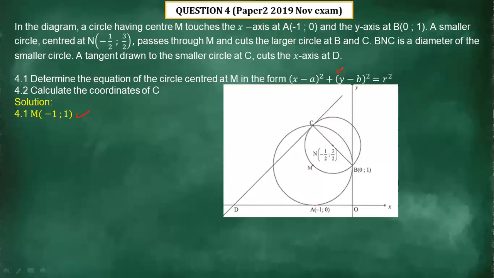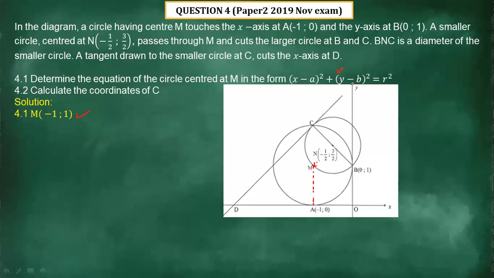Since this is a tangent, if we draw a line from the center to the tangent, it's going to be perpendicular there, and we are given the coordinates of A, and the value of x there is -1. Therefore here it's also going to give us -1.